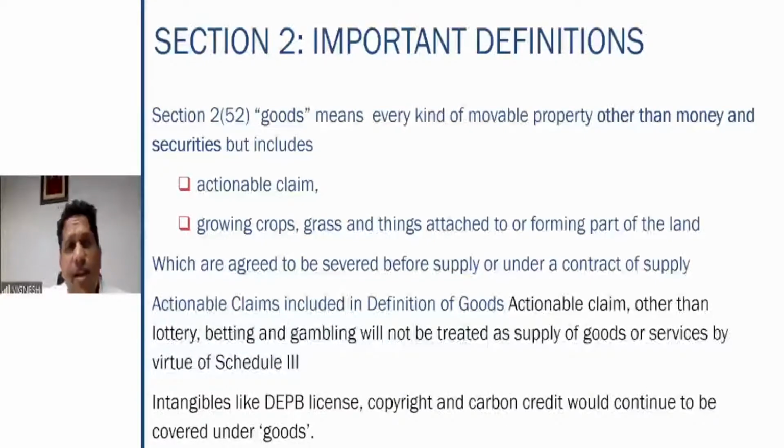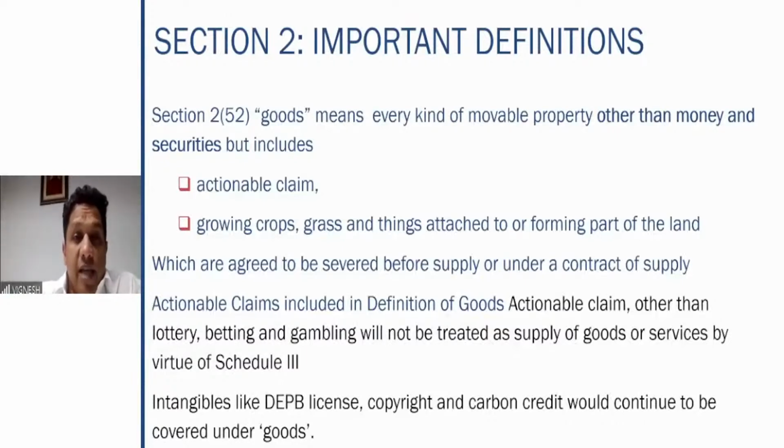Goods means every kind of movable property other than money and security. So very, very clear, money and securities are not covered in the definition of goods. When I say securities, it means your shares and other financial assets. Initially, when the GST law first came into existence, the financial assets were also covered in the law, but a lot of resistance came from the investors and the financial institutions that they should not be covered in the goods aspect. So therefore, they have eliminated it directly from the definition of goods. So every kind of movable property other than money and securities is goods.